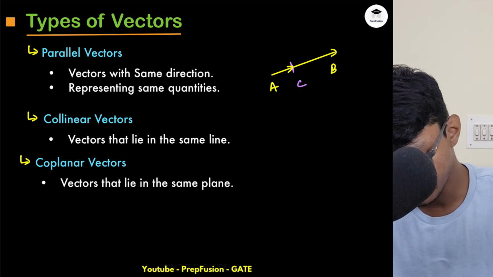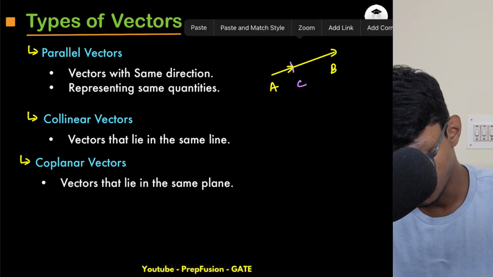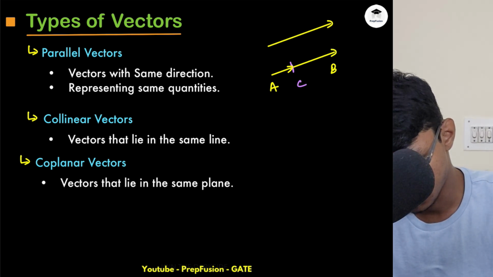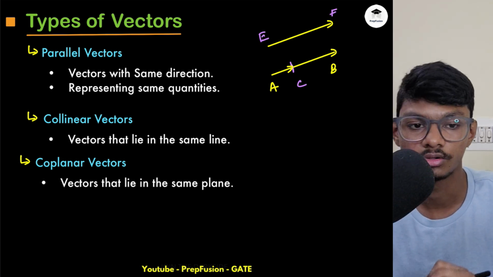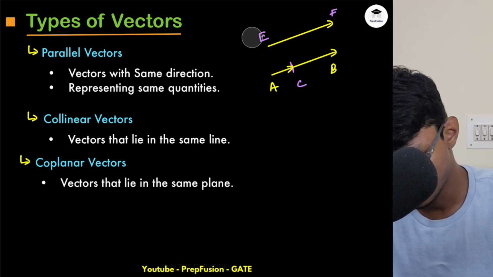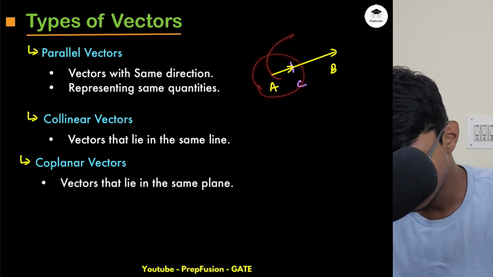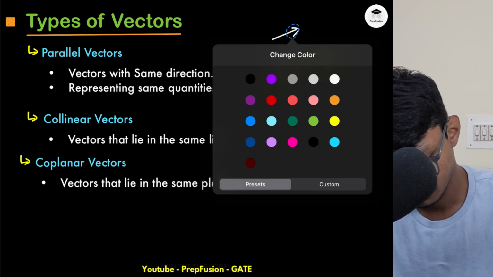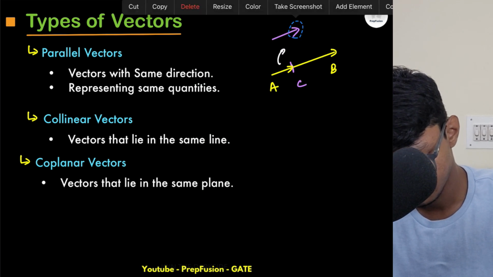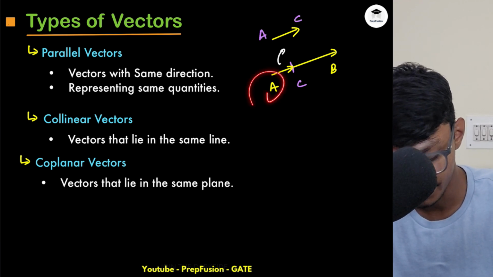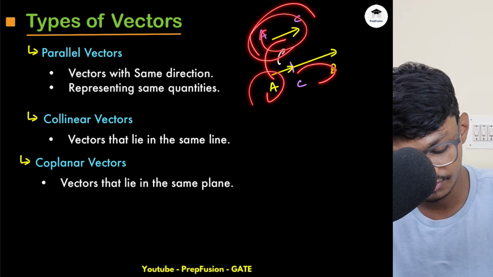Even if I move this thing, but it is going towards the same direction, this is some EF, then also it will be parallel. If I cut this vector and paste it here, obviously the direction is same, and it is free flowing because I haven't mentioned the coordinates, so I can paste this anywhere. So this is free flowing and this will always be parallel.